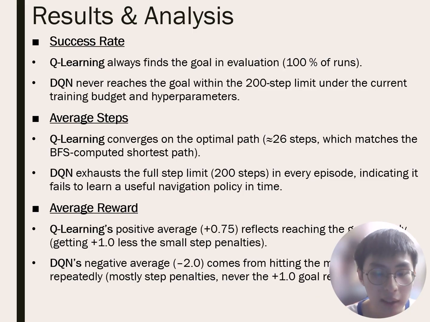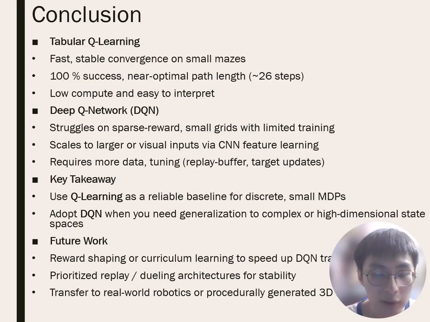In conclusion, Q-learning works exceptionally well for small, discrete environments, while DQN shows promise for scaling to complex spaces but requires more tuning. By using Q-learning as a reliable baseline for small MDPs, we will also adopt DQN when generalization to high-dimensional spaces is needed. Our future work includes reward shaping, prioritized replay, and extending to 3D environments and robotic applications.